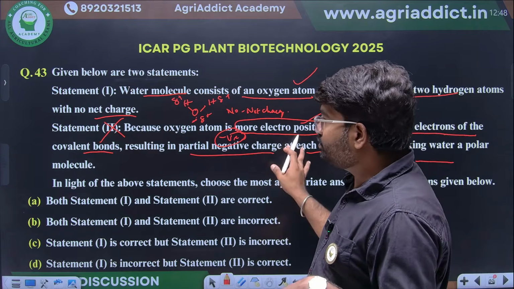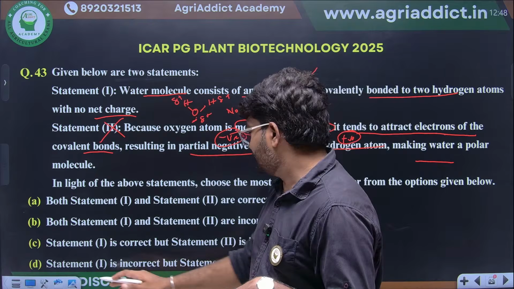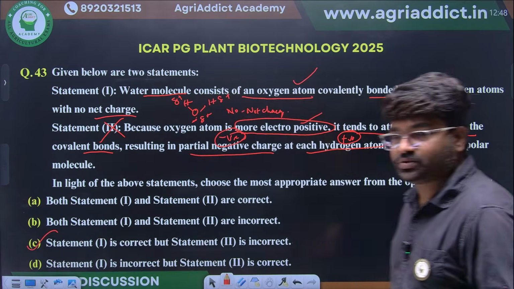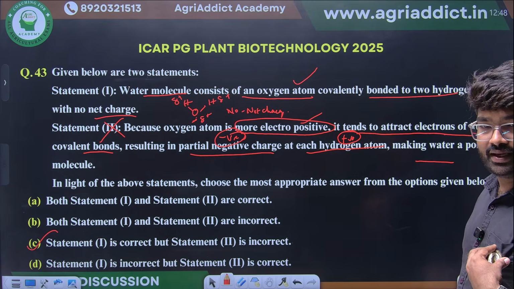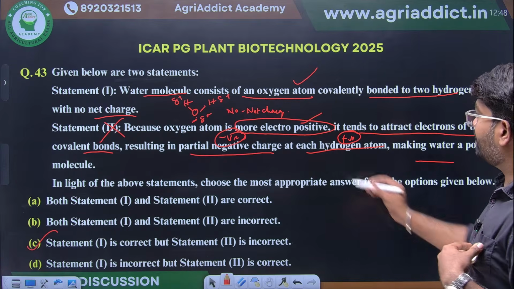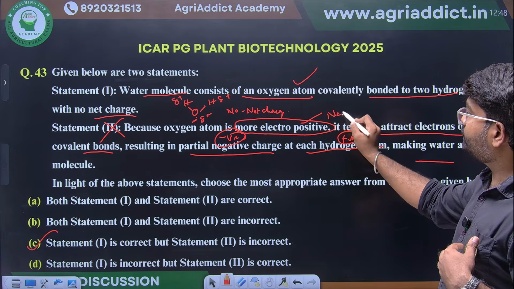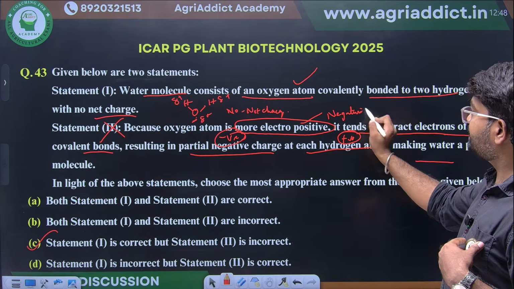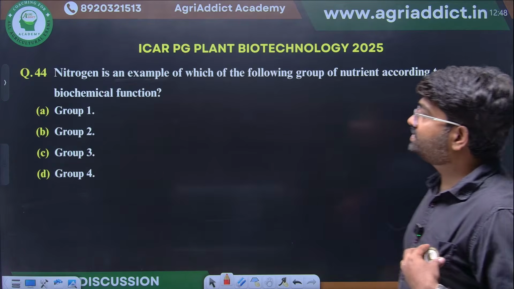So statement 2 is wrong, statement 1 is right. So the right option is option 3. Yes, electronegative, very good. It's not electron positive, it's electron negative. Uday Lakshmi, excellent. Next question.